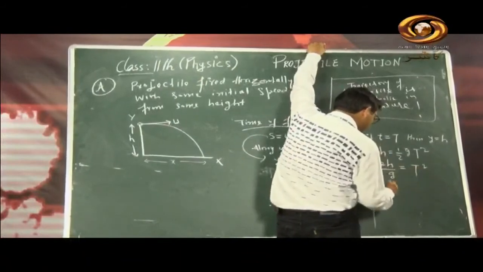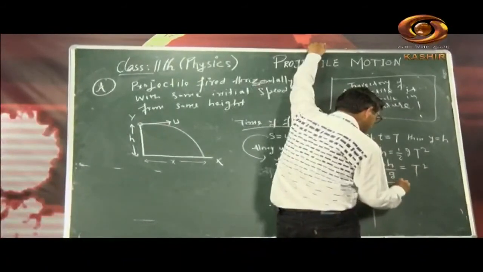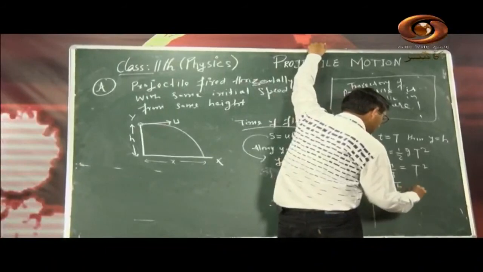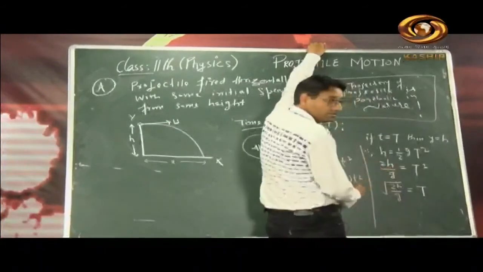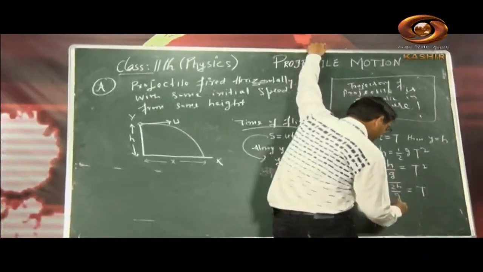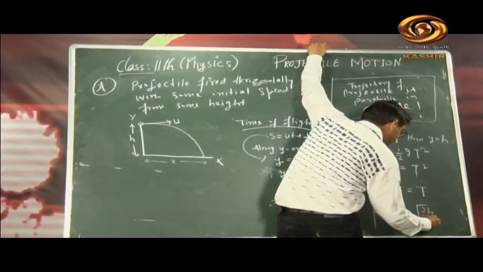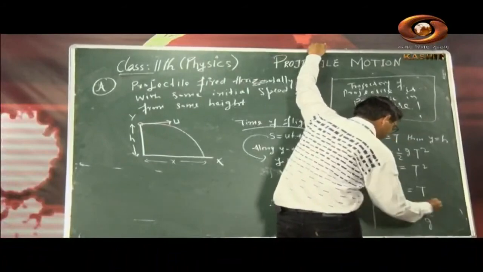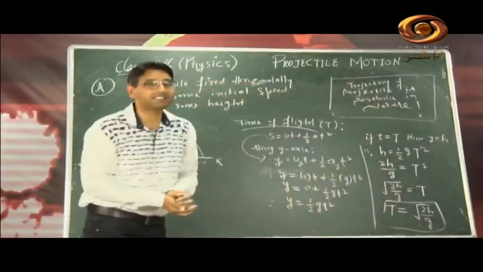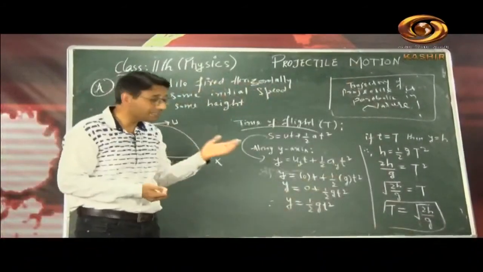So simple, take the square root on both sides. So 2h by g is equal to simple t, because I have taken the square root of both sides. So t comes out to be under root of 2h by g. So dear students, this is the equation with you. Okay, t is equal to under root 2h by g.